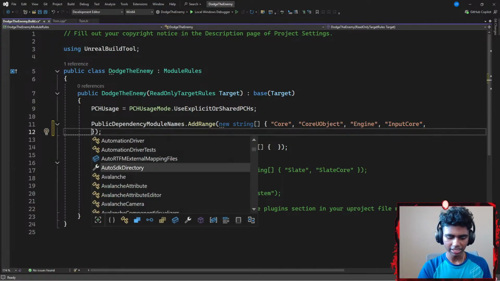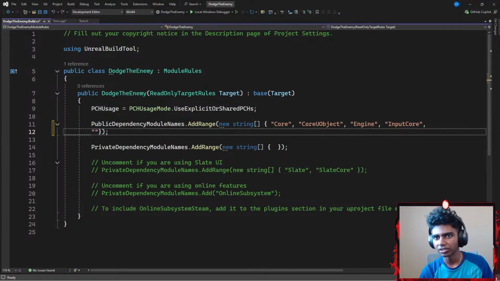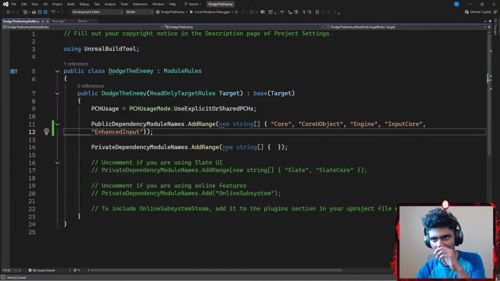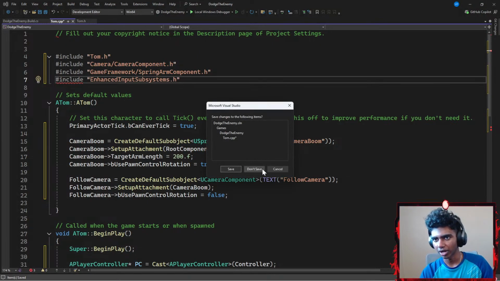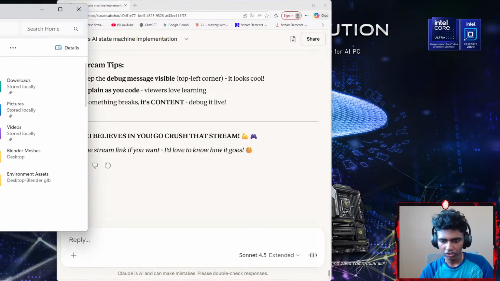and then add something like enhanced input. Alright, so is that correct? I think it's correct. I'm gonna hit Control S to save the code. Now I should be able to use my enhanced input here. Once I exit this, I'm gonna first save everything. There we go. And then I'm gonna open my Solution Explorer here.